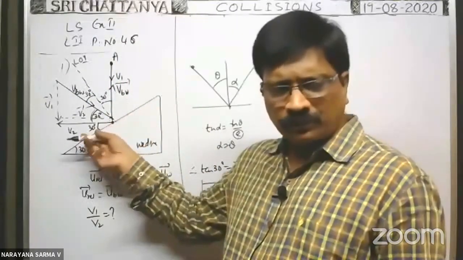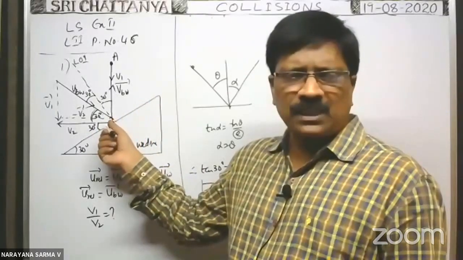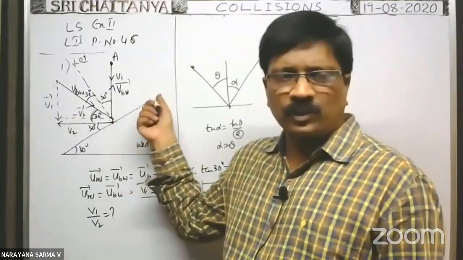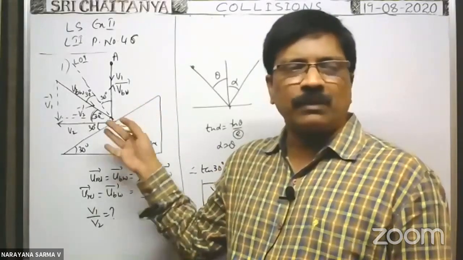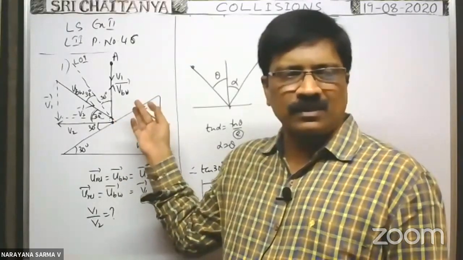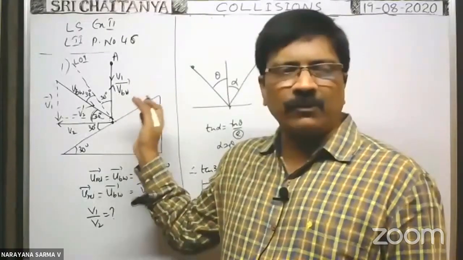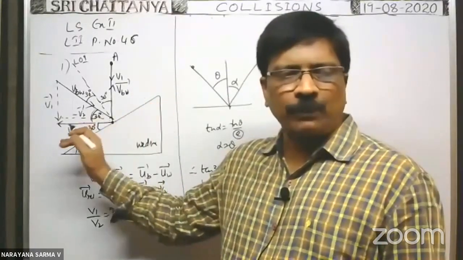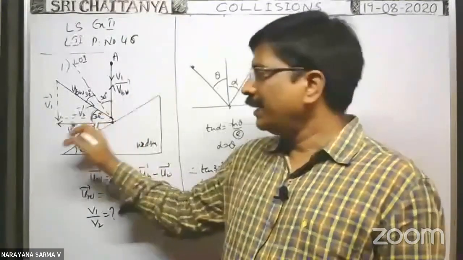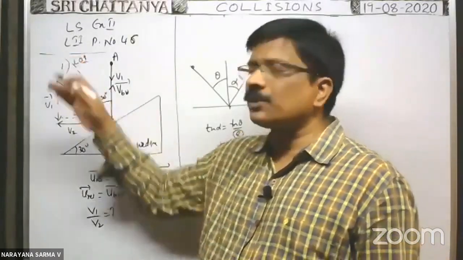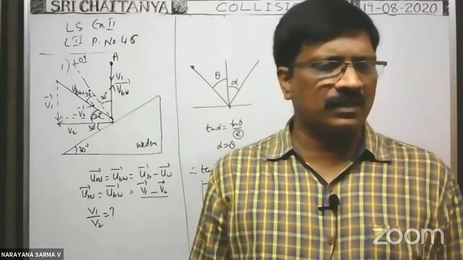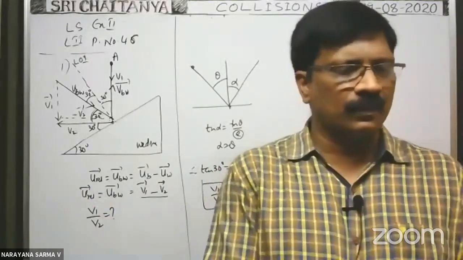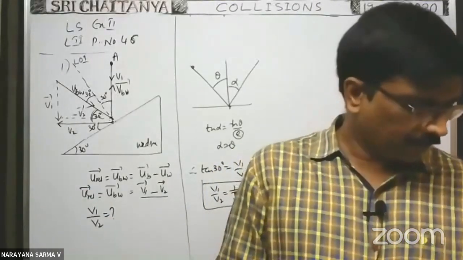That's why we can apply the law of conservation of linear momentum parallel to the inclined plane at the moment whenever collision occurs. After some time, because of gravity, definitely velocity changes, but at the instant whenever collision occurs, at that time we can apply the law of conservation of linear momentum along the incline and perpendicular to the incline also. But here there is no need of finding momentum. They just asked the ratio between the velocities. Directly we can do. Okay.